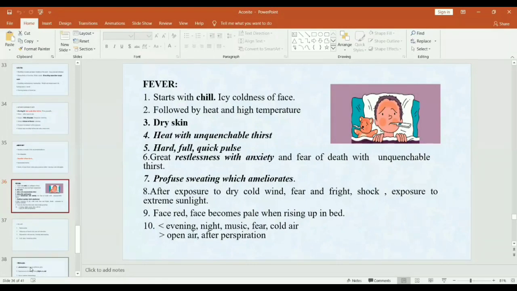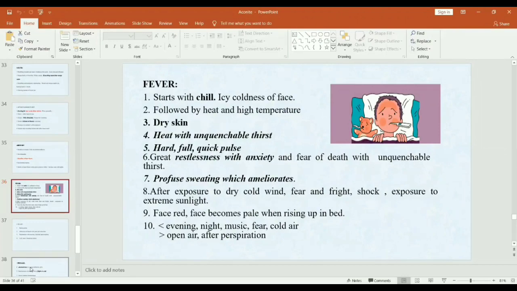In the fever stage, the skin is very dry, and that fever is associated with unquenchable thirst for large quantity of water, mainly cold water. The pulse is hard, full, and quick, and fever is associated with restlessness, anxiety, fear of death, and then after heat stage there is a profuse sweating, and that sweating ameliorates the patient, means due to sweating they feel better.